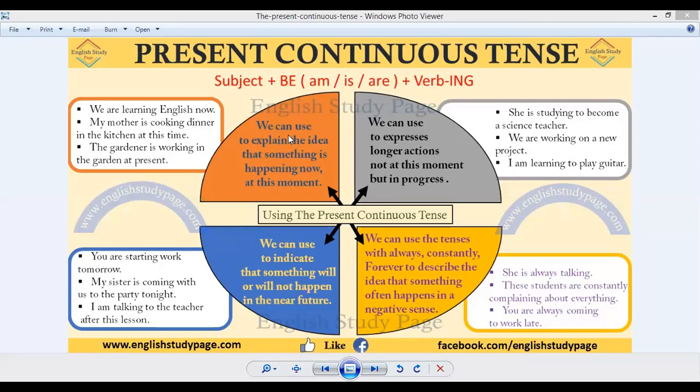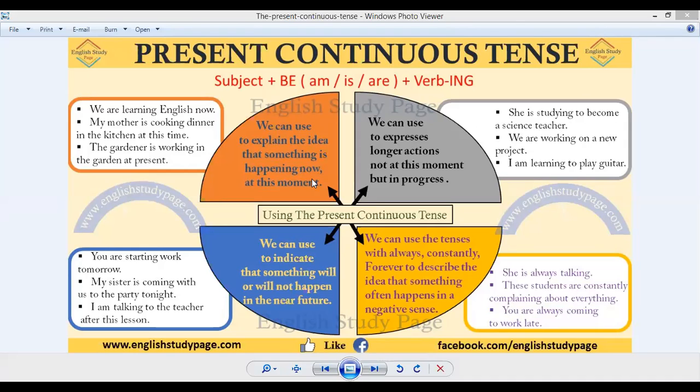And there is one circle, and that circle is divided into four parts, and each of the parts represents a different usage of present continuous tense in different situations. And outside of these four parts of this circle, examples are also given that in that particular condition, how you can use the present continuous tense.